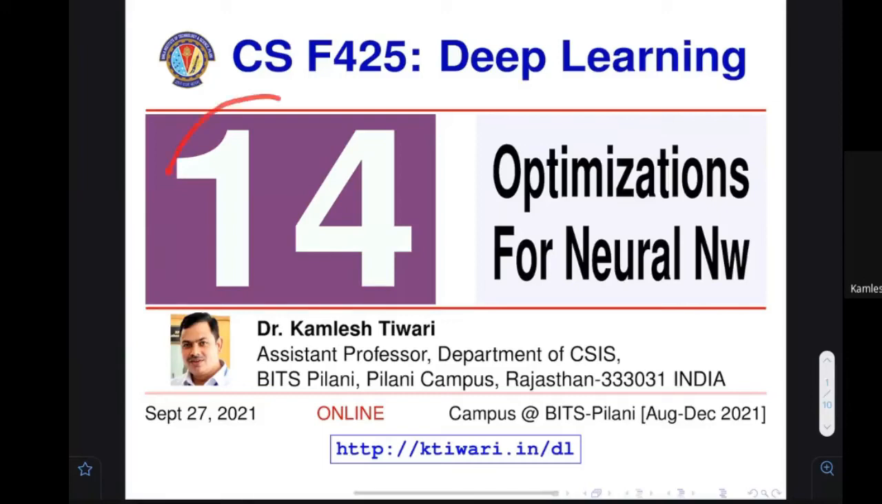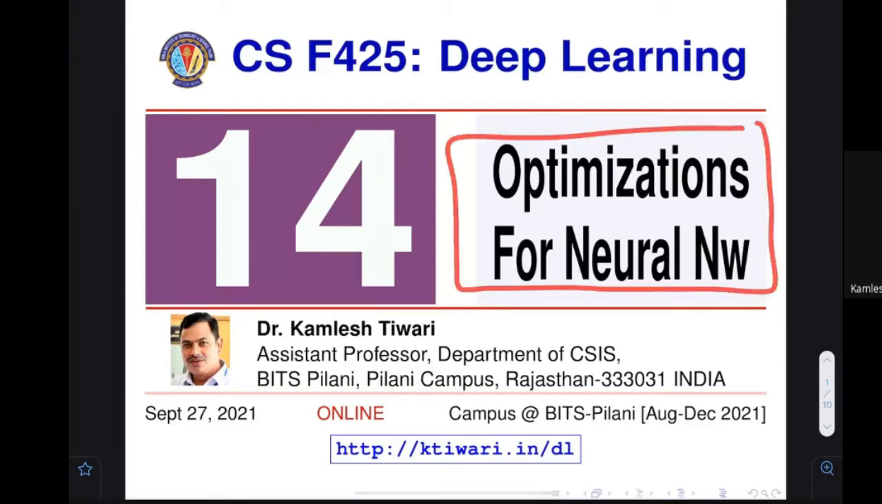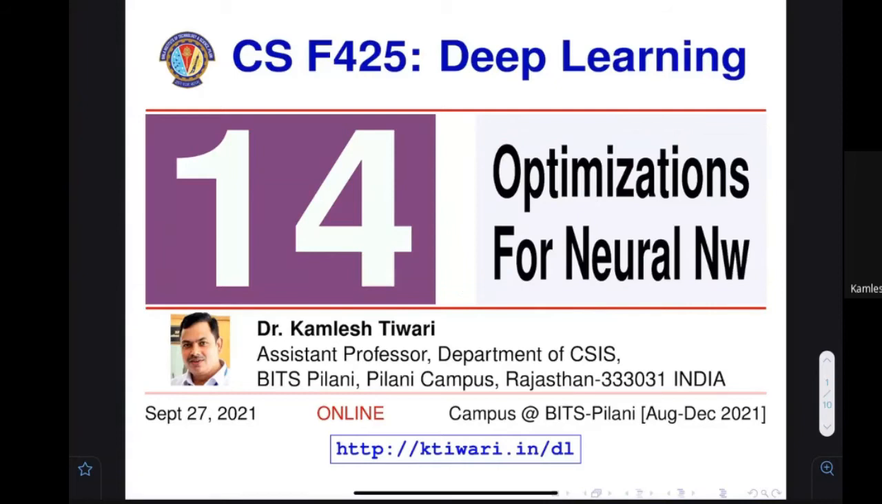Welcome once again. Welcome to lecture number 14 of the deep learning course. In this particular session, we are going to talk about some optimization for the neural network. So, when I say optimization in this particular class, we are going to have a specific meaning.